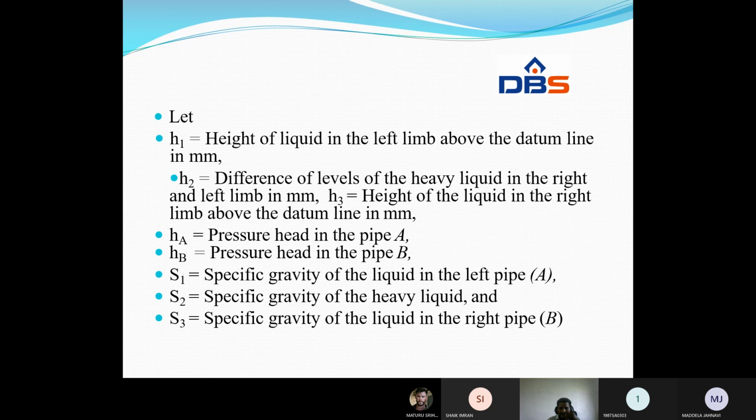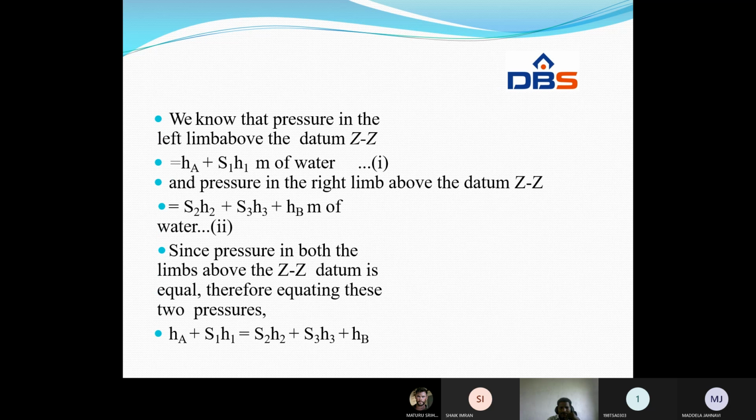S1 is the specific gravity of the left liquid in pipe A. S2 is the specific gravity of the heavy liquid or manometric fluid. S3 is the specific gravity of the liquid present in the right pipe B. We know that pressure in the left limb above the datum line ZZ is HA plus S1 H1. Generally we express pressure in meters of water, and pressure in the right limb above the datum ZZ is equal to S2 H2 plus S3 H3 plus HB meters of water.